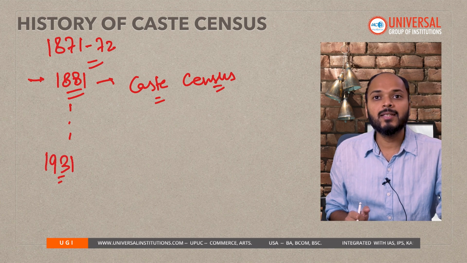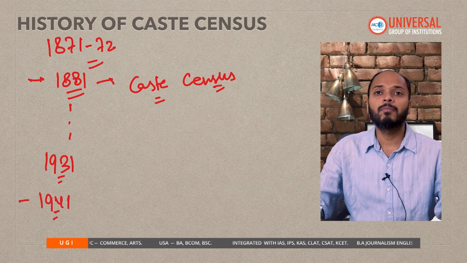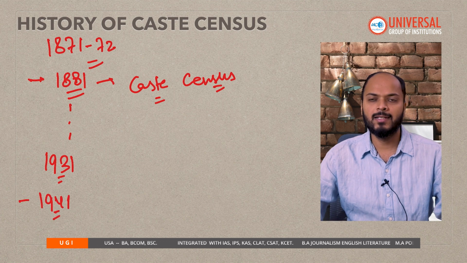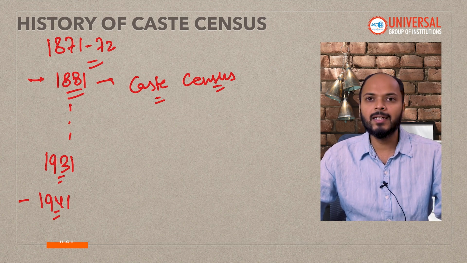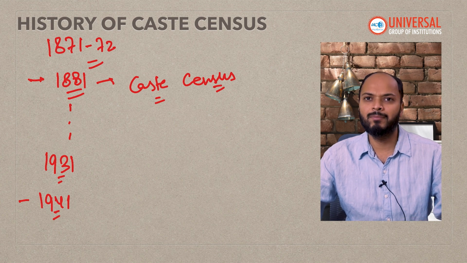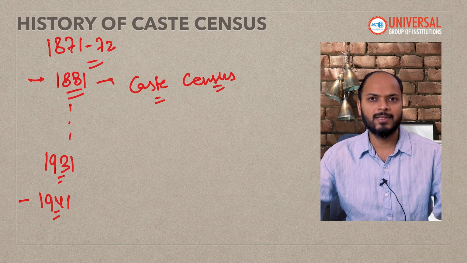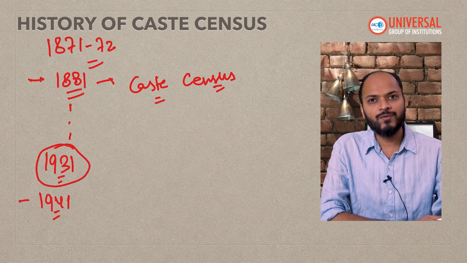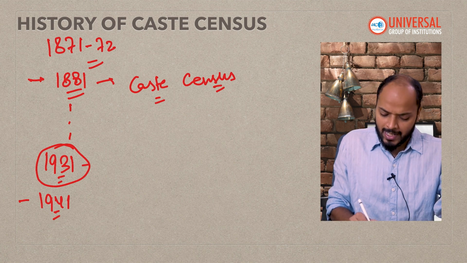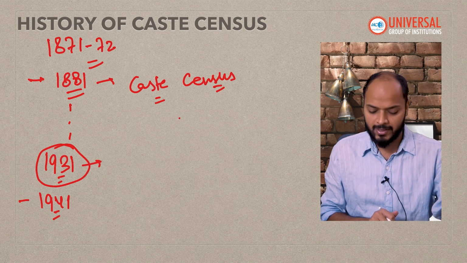The last census during British time was in 1941. But during the 1941 census, World War II was going on, and hence the data collected was incomplete, and only very limited data of the 1941 census was made public. So the caste related data which we have with us is of the 1931 census only. That is the last caste census of India.